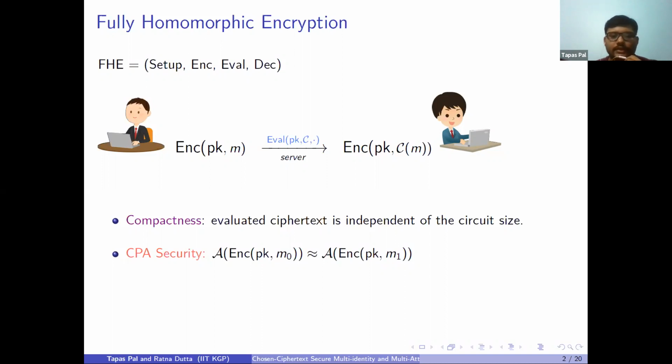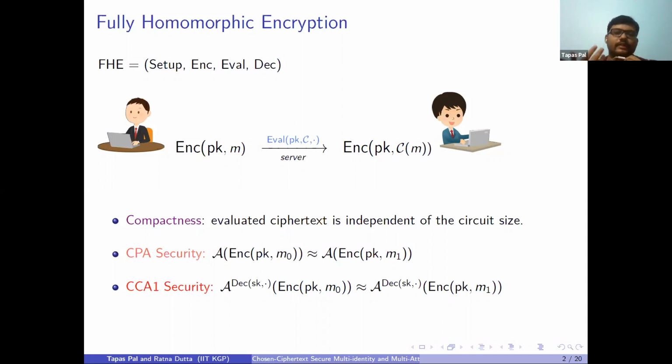We can also define CCA security, but not CCA2 security, since this is fully homomorphic encryption. In CCA1 security, the adversary is also given access to the decryption oracle before receiving the challenge ciphertext. Again, the adversary submits two messages, receives the encryption of one of them, and the task is to distinguish between the encryptions of these two messages.